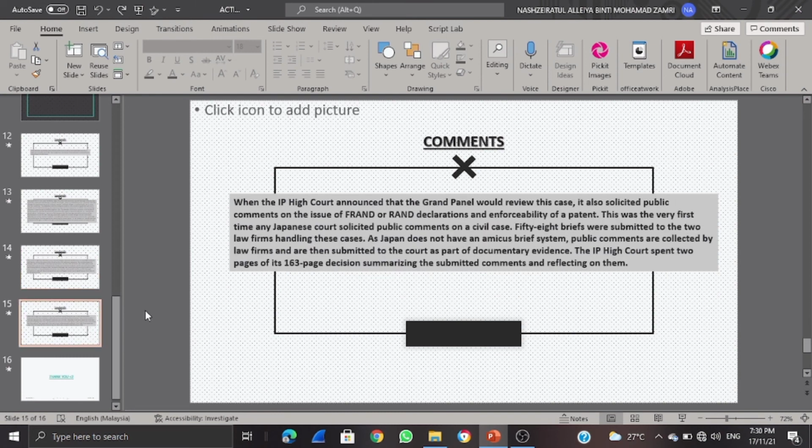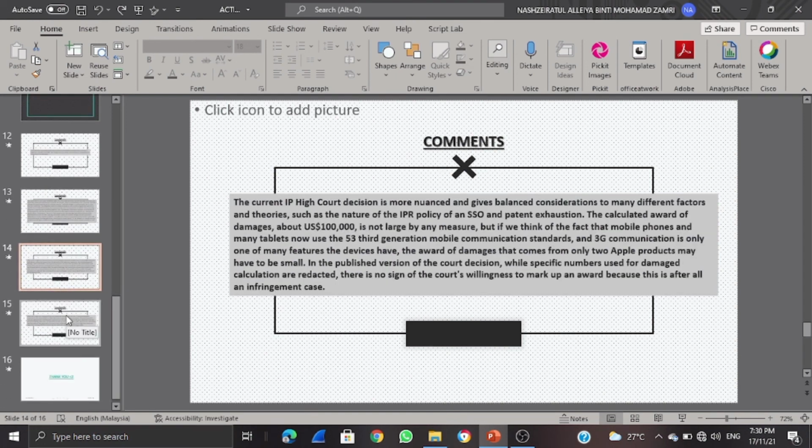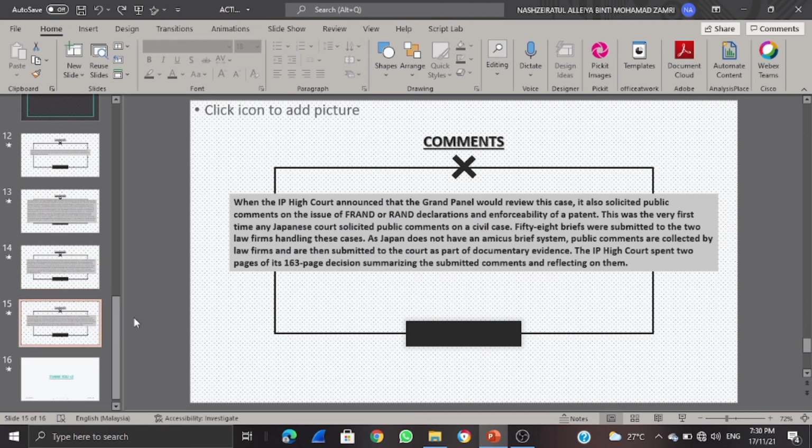When the IP High Court announced that the Grand Panel would review this case, it also solicited public comment on the issue of FRAND or RAND declaration and enforceability of a patent. This was the very first time any Japanese court solicited public comment on a civil case. 58 briefs were submitted to the law firms handling this case, as Japan does not have an amicus brief system. Public comments are collected by law firms and are then submitted to the court as part of documentary evidence. The IP High Court spent 2 pages of its 163-page decision summarizing the submitted comments and reflecting on them.